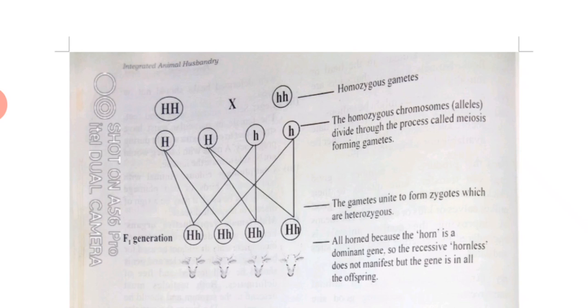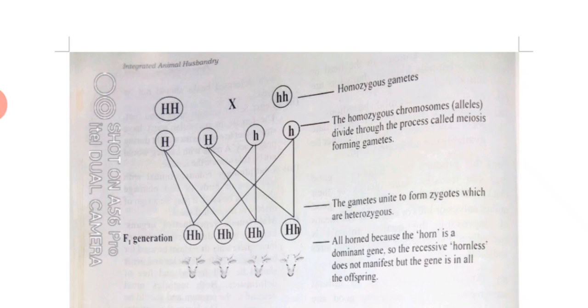They say the homozygous chromosomes, that is the alleles, divide through the process called meiosis, forming gametes. Look at where you have your F1 generation. The gametes unite to form zygotes, which are heterozygous. We have discussed heterozygous and we have discussed homozygous.